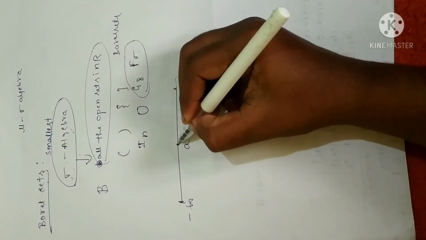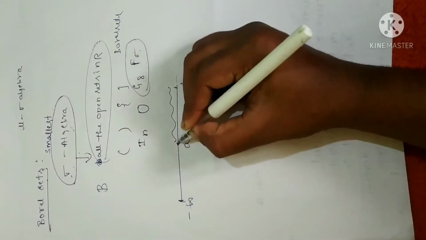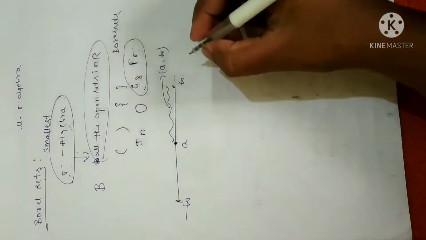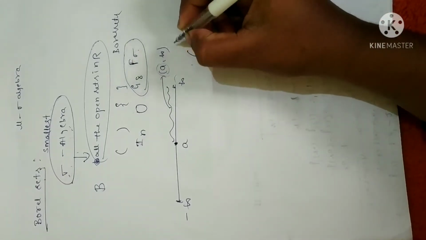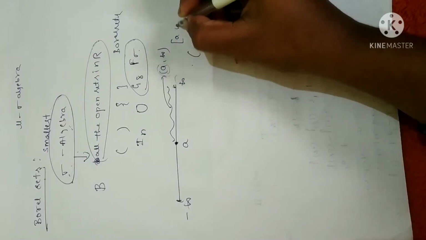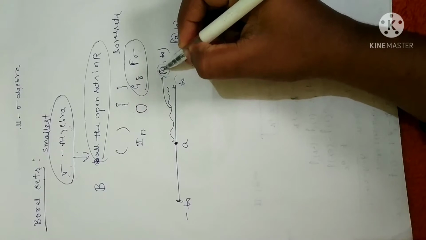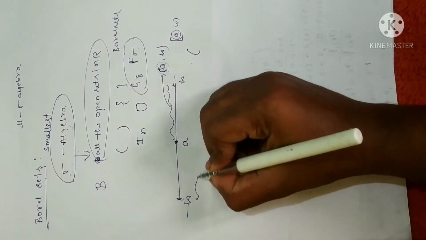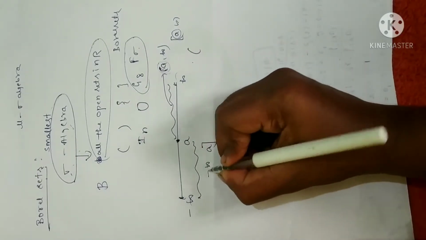If I take any number a on the real line, this length can be represented as the open interval (a, infinity). Remember, an open interval does not include the end values, while a closed interval includes the end values. Similarly, we can represent the portion including a as (minus infinity, a].